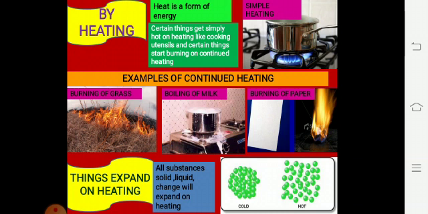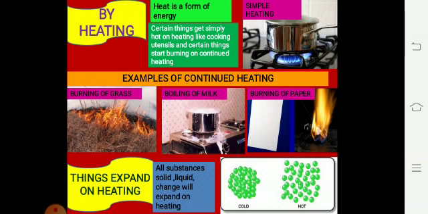The best example is cooking utensils. When we put cooking utensils with the food or vegetables for cooking on the gas, the cooking utensils only get hot, but they will not change their shape into another one. But the food which is to be cooked will turn from the raw material into the cooked one.